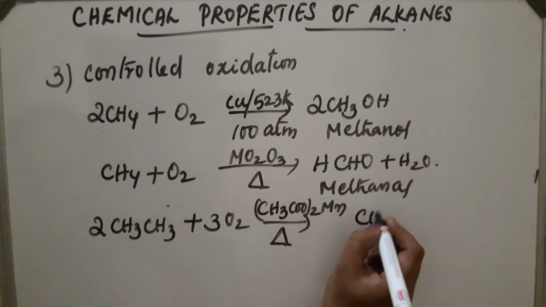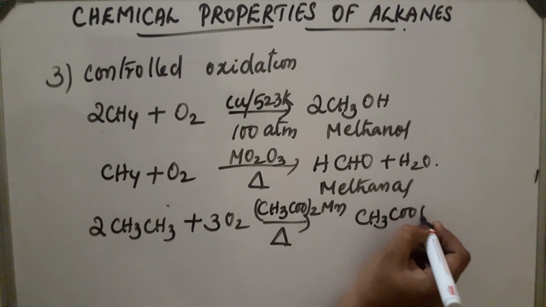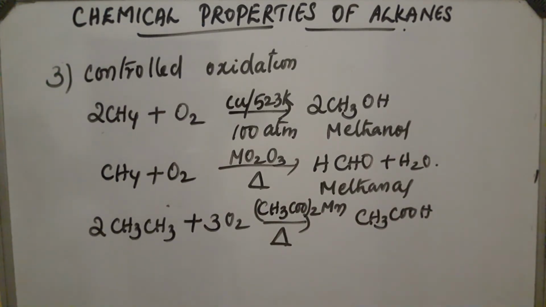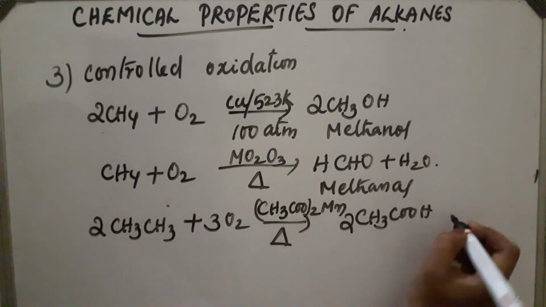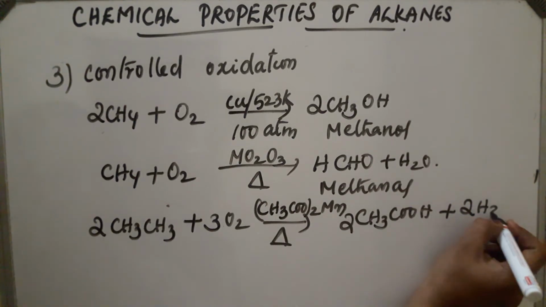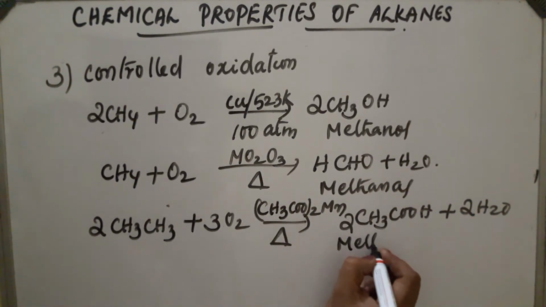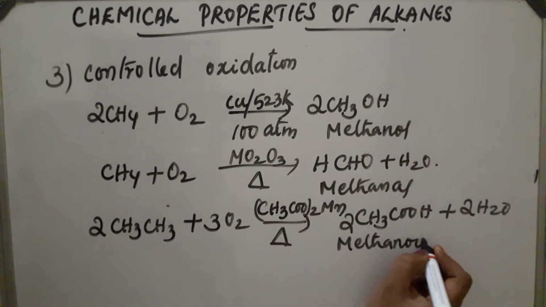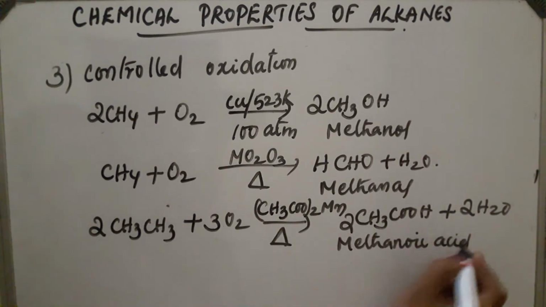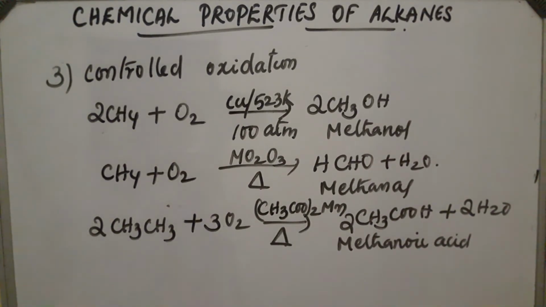The product obtained is CH3COOH, ethanoic acid, plus water. So these are the important reactions.